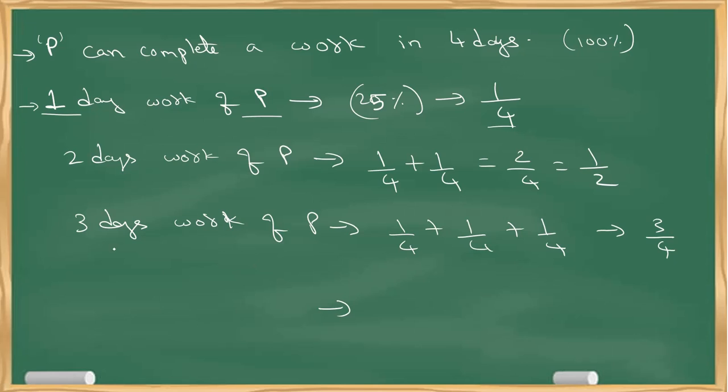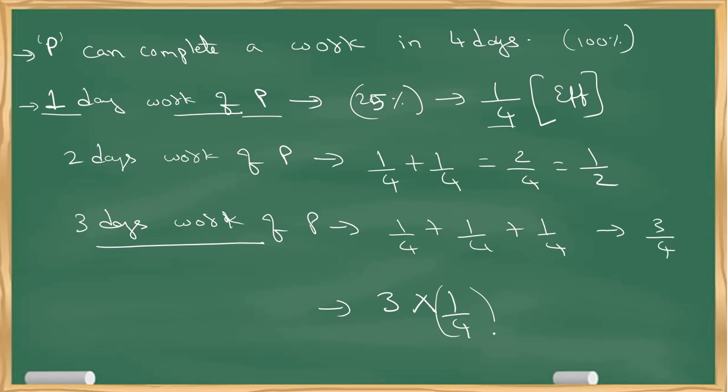What is 3 days work? Product of time, so what is the time here? 3, into what is efficiency? Always I have said 1 day work is called efficiency, so 1 by 4. What is the answer? 3 by 4. So in both cases I got the same answer. Hope you are following this point. Clear? So this is 3 days work of P.